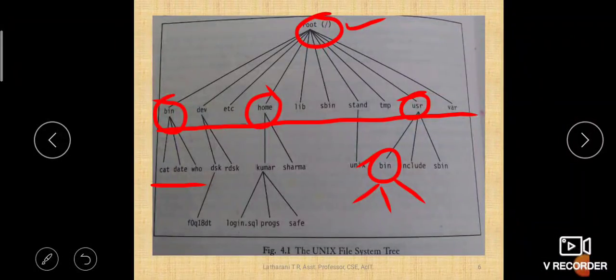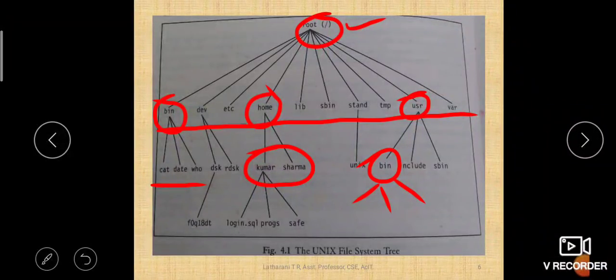So under home you can see there are two users, Kumar and Sharma. They are two users who have currently logged into the system. Under Kumar, Kumar can have his own files. Under Sharma, Sharma can have his own files.